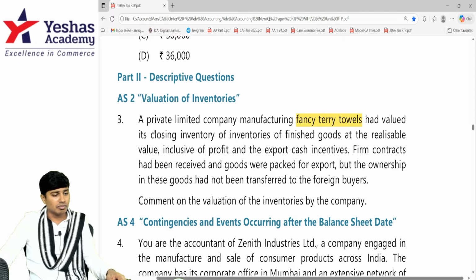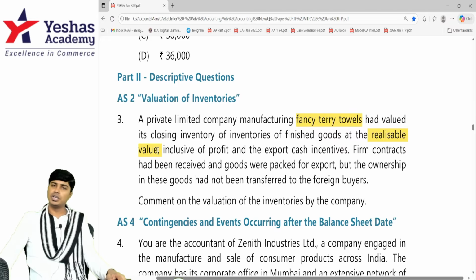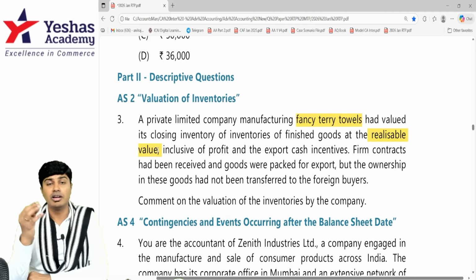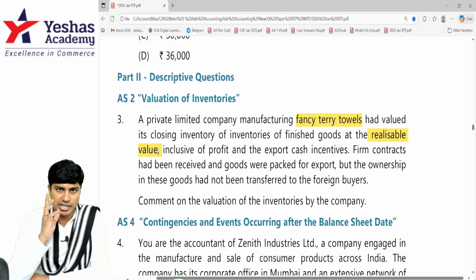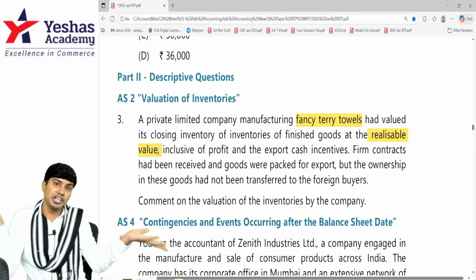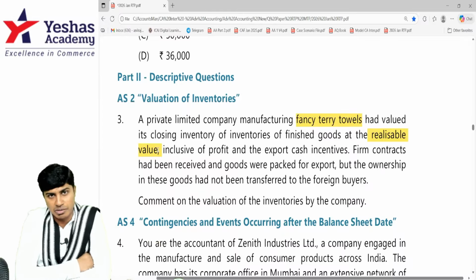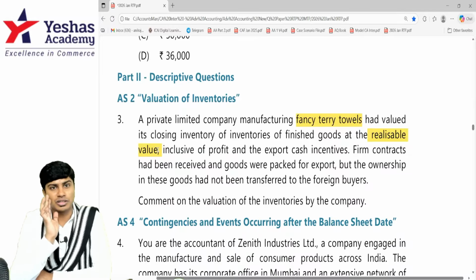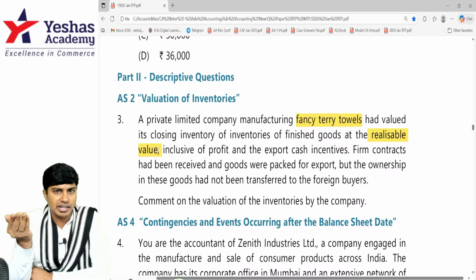It had valued its closing inventory of finished goods at realizable value. This is where the problem starts. As per accounting standard 2 paragraph 5, inventory should be valued at cost or net realizable value, whichever is less. They are fancy terry towel, no? So they recognized it at realizable value. Realizable value would be the value if it is lesser than cost. And that too, we should not straight away take realizable value.